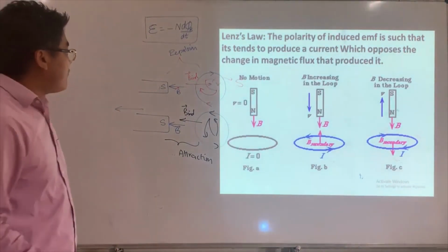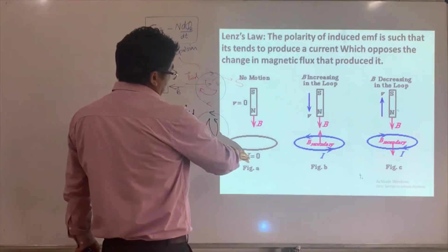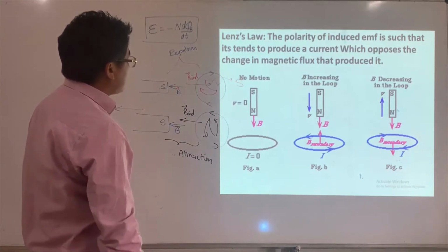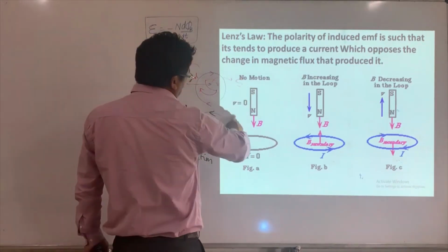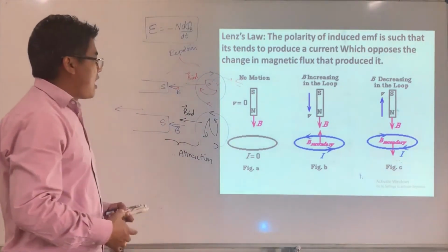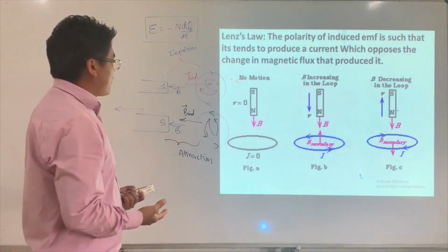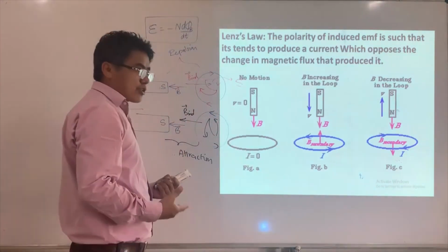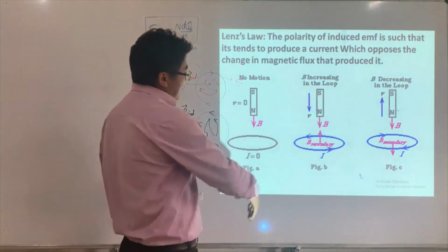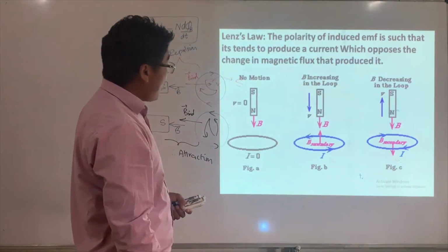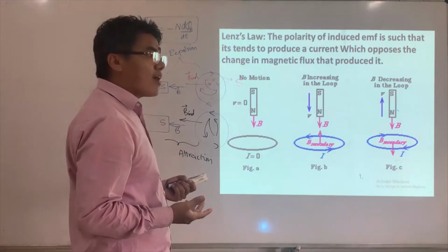Very simple, right? If the magnet is at rest, with no motion, then the coil doesn't experience any change of magnetic flux. If a coil doesn't experience any change of magnetic flux, there won't be any induced current. Now if this is falling, there is an increasing magnetic flux.